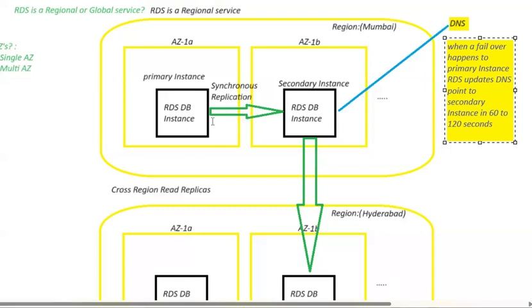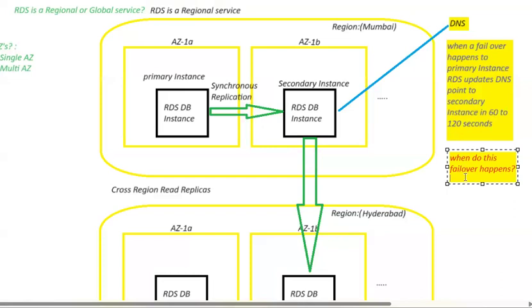For this, you don't need to configure anything. AWS will take care of it and configure everything to map your DNS to the secondary.